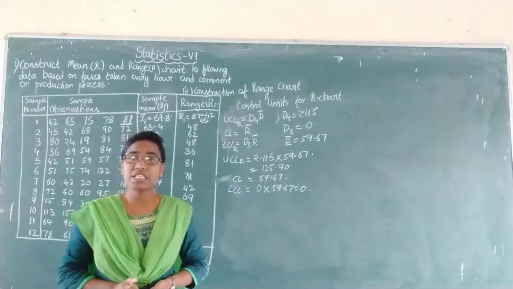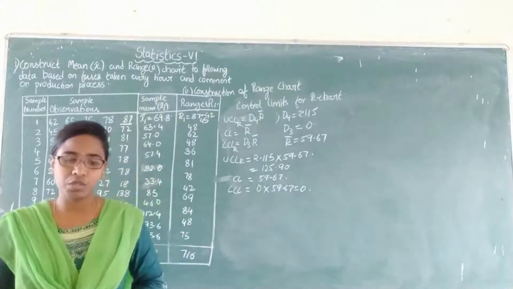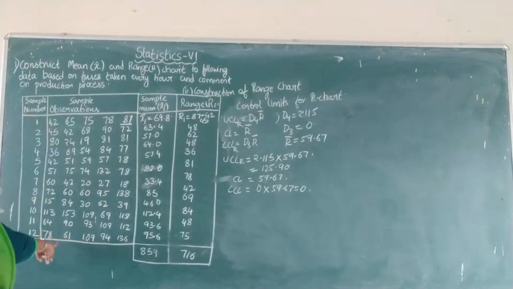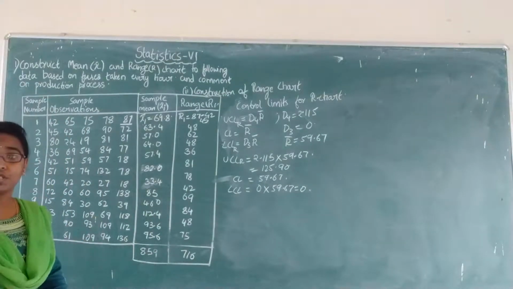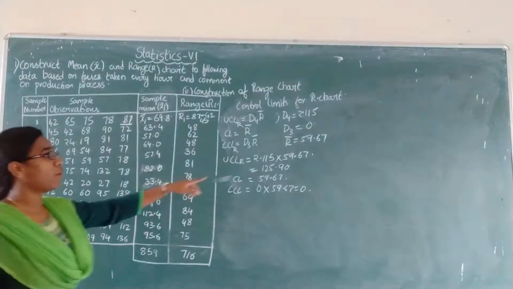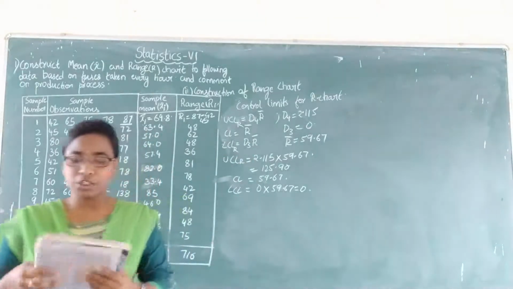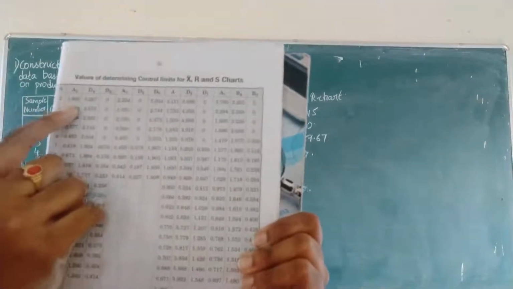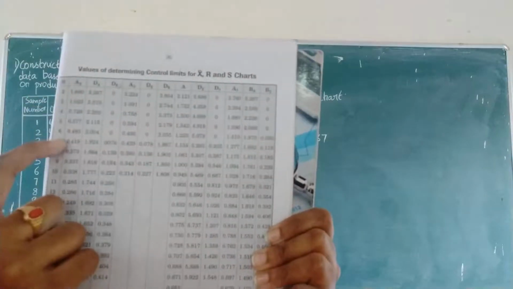We have discussed in the construction of the R bar chart also, that wherever you have a sample size less than or equal to 6, that is less than 7, the D3 value will be 0. I will show you in a table. Have a look at this table. Here n value is 5.